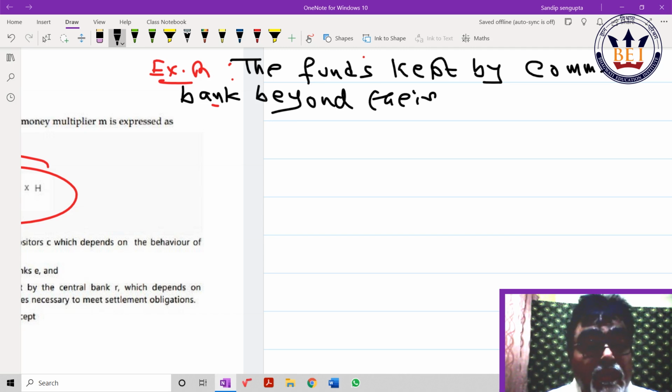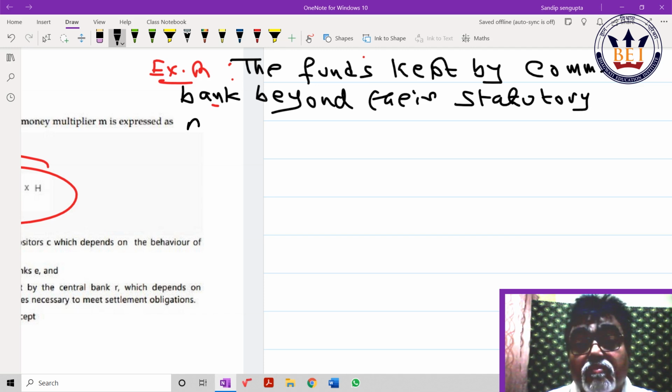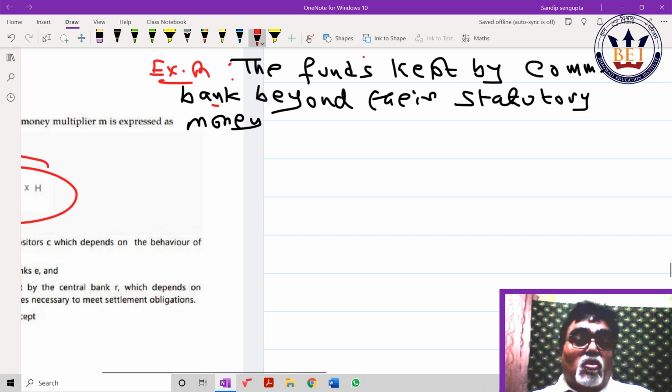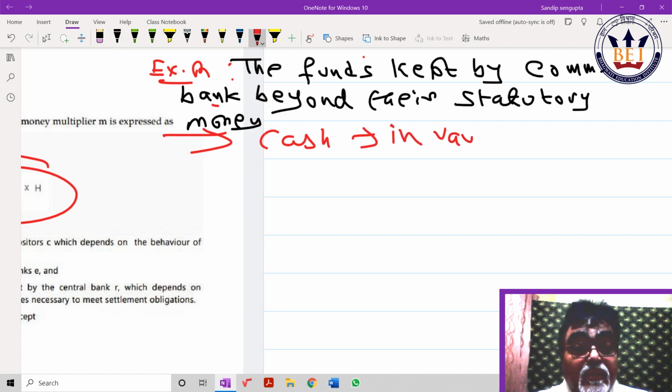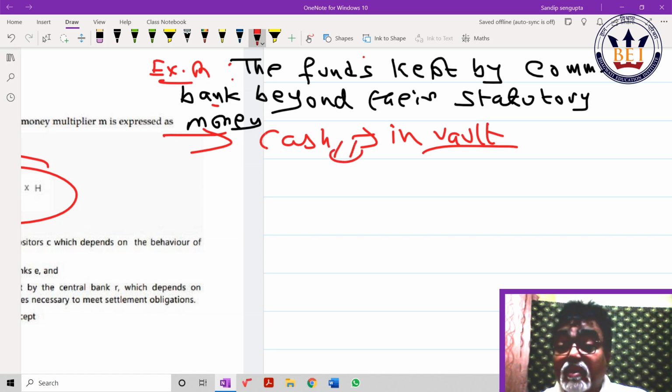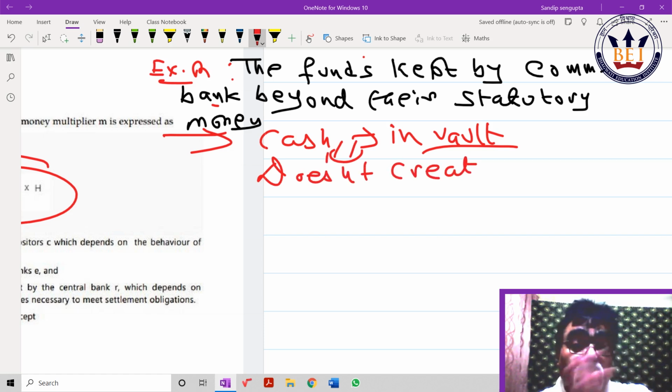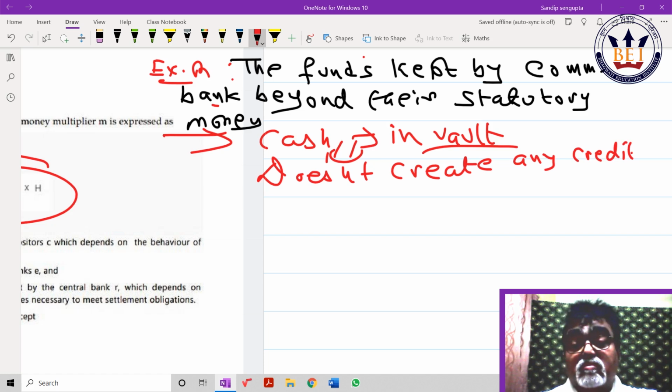For your knowledge, it is usually cash kept in the vault. So if excess reserve is increasing, it does not make any sense, because with this money the commercial bank does not create any credit. Careful, beta. Does not create any credit. Another important question out of them, I'm helping you. An increase in excess reserve does not have a positive effect on the money multiplier, because it is not adding anything to credit creation.